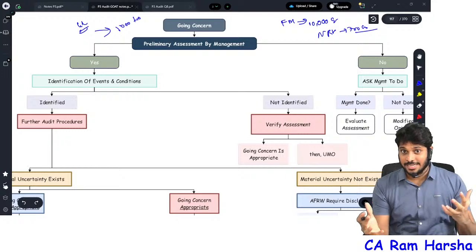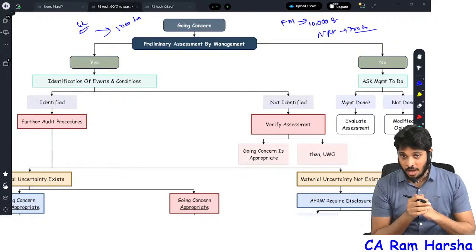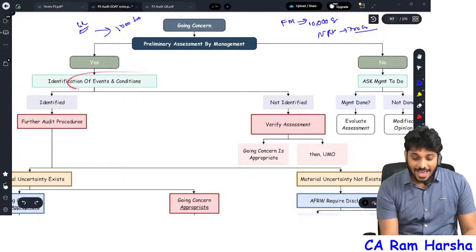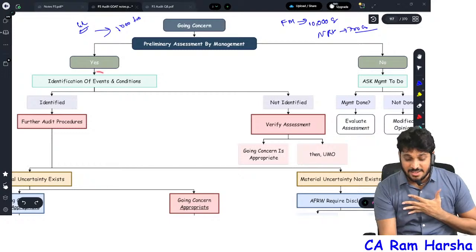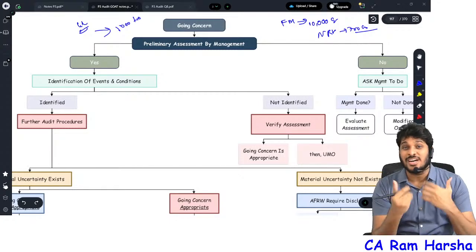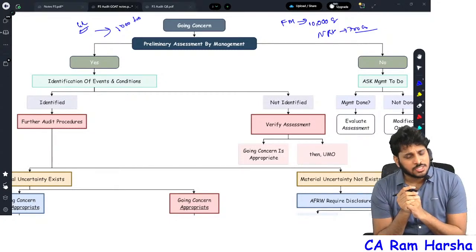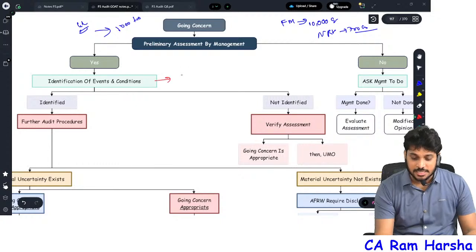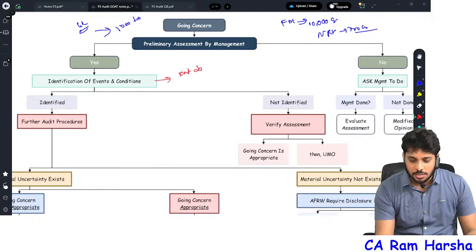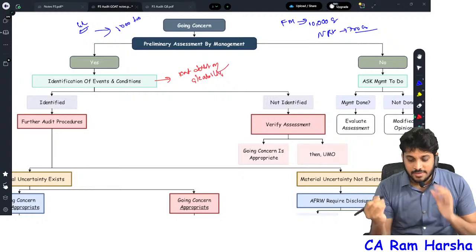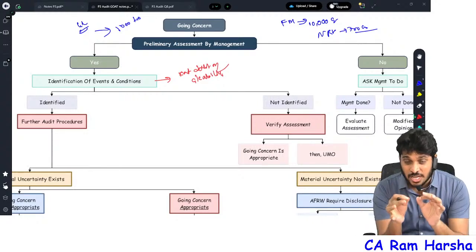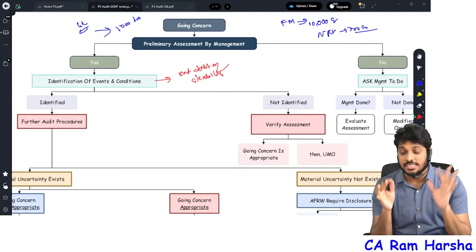Sir, they did their going concern assessment. Then ask them, did they identify any symptoms? Events and conditions mean nothing but symptoms. What symptoms, sir? Events and conditions that cast significant doubt on going concern ability.